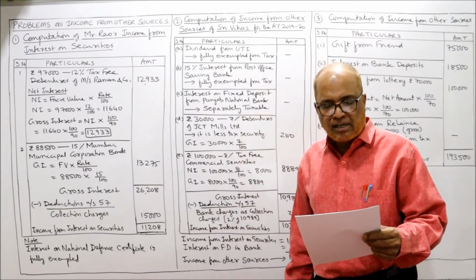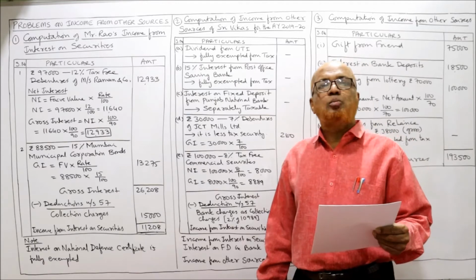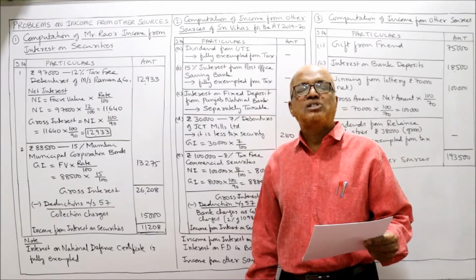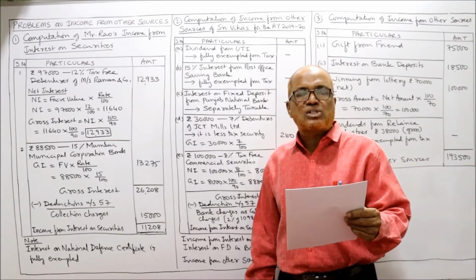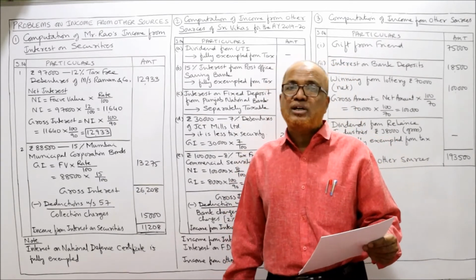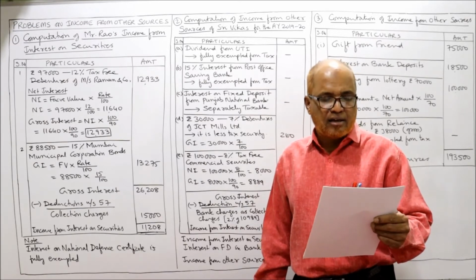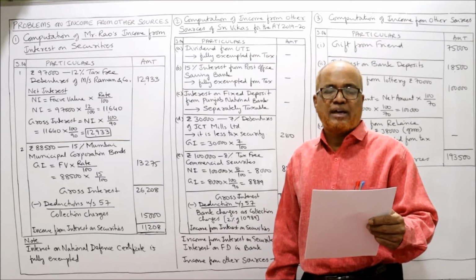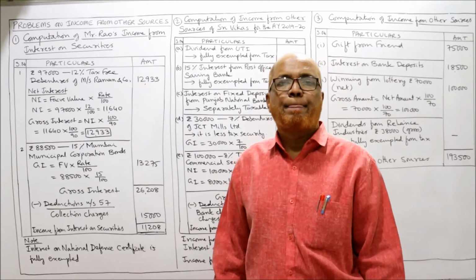Then 30,000 7% debentures of JCT Mills Limited. This is a security. Nothing is given, so we assume less tax. If nothing is given, less tax. The gross interest is equal to face value into rate by 100. Only one step. Then second, rupees 1 lakh 8% tax-free commercial security. Specifically given as tax-free commercial security. So two steps: first we calculate NI, net interest, then we calculate GI. The bank charges 2% commission on collection of gross interest. The banker is charging 2% commission as collection charges. This will be an allowed deduction under section 57.